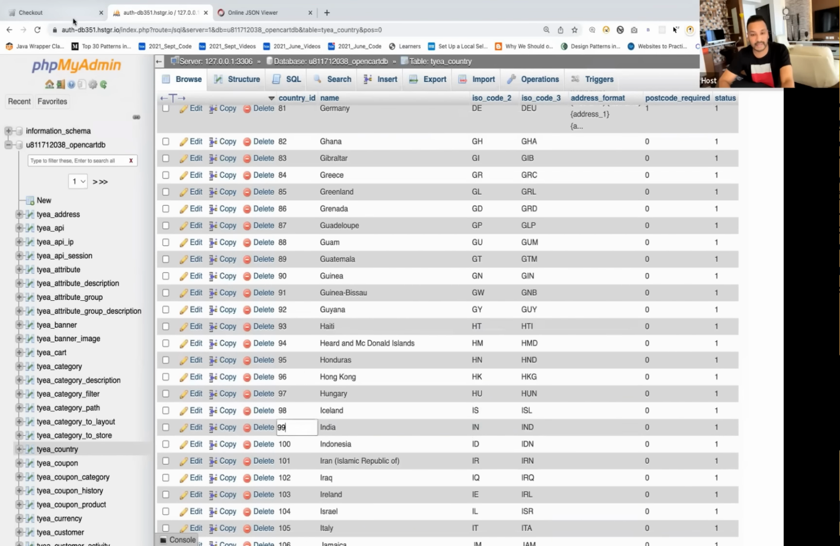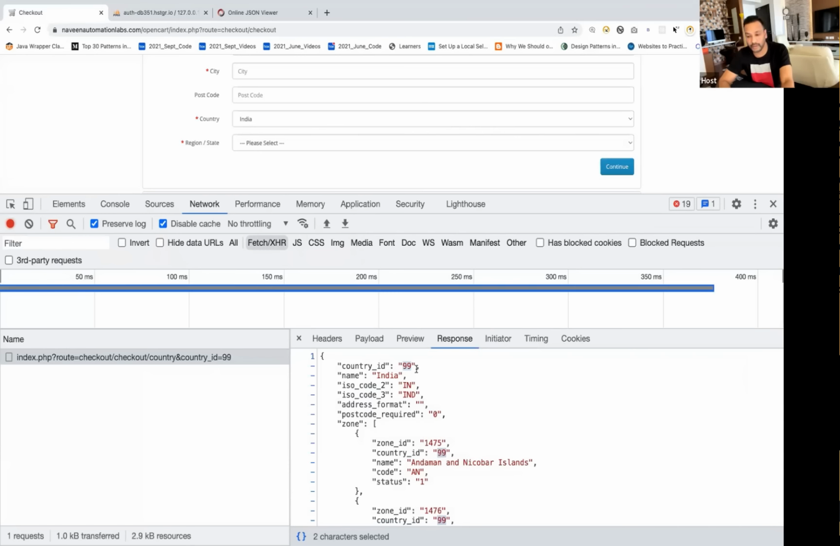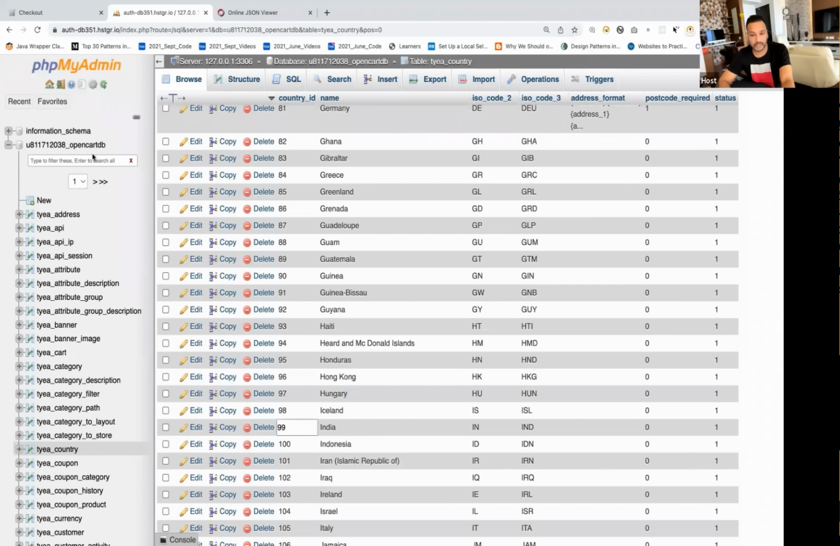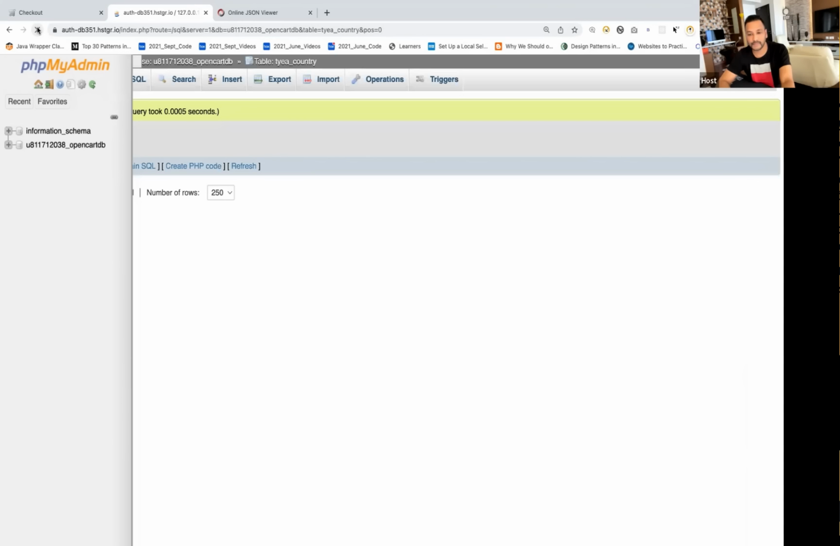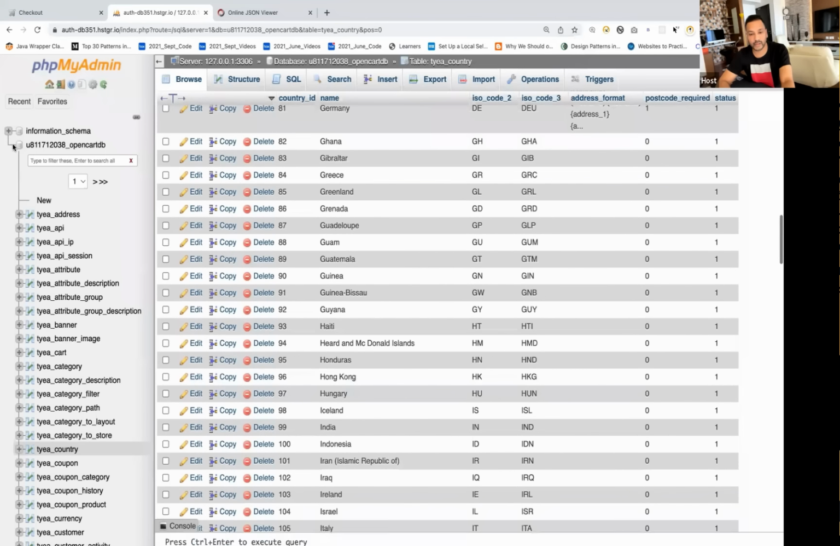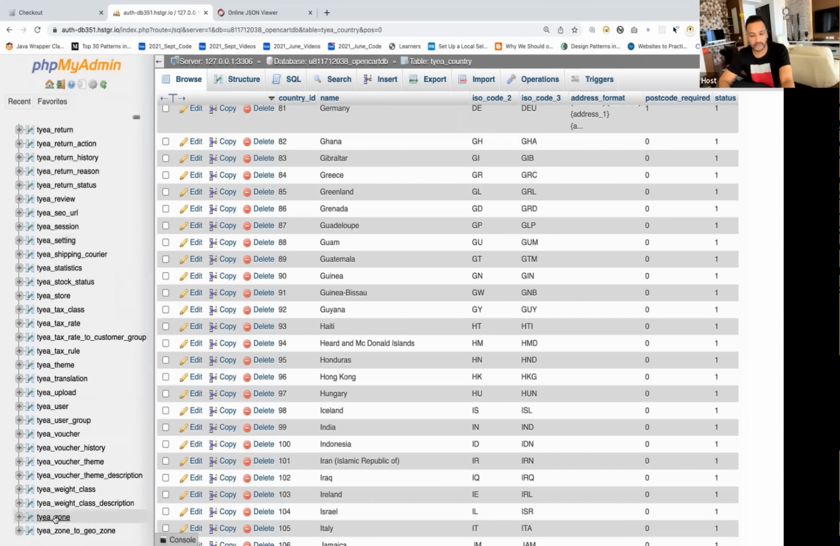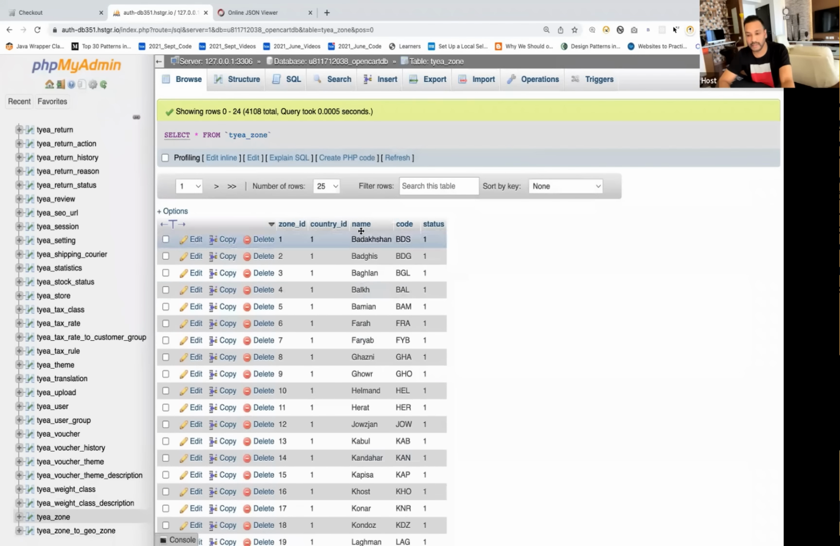That's why you can see the same ID over here: country ID is equal to 99, and name is equal to India, and other information also coming from there. Then I'll go to the zone table. Zone is a different table. Let me refresh this page and go to the third page here. See, this is my zone table, and you can see the country ID.